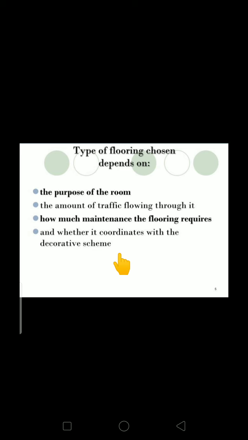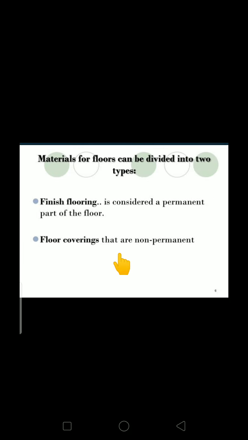One more criterion is maintenance, whether it requires high maintenance or less. Next, whether it coordinates with the decorative scheme, including the wall decor. Whether it matches the wall decor or not, we consider all of this while selecting the flooring. Floor materials can be divided into two types: finishing flooring and floor coverings. Finishing flooring is the permanent material and floor covering is the non-permanent material.